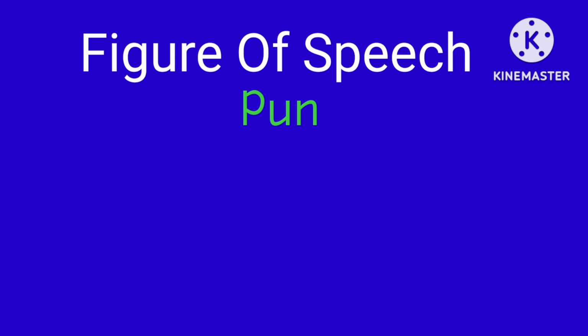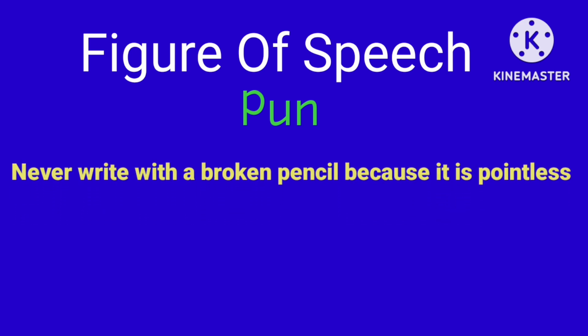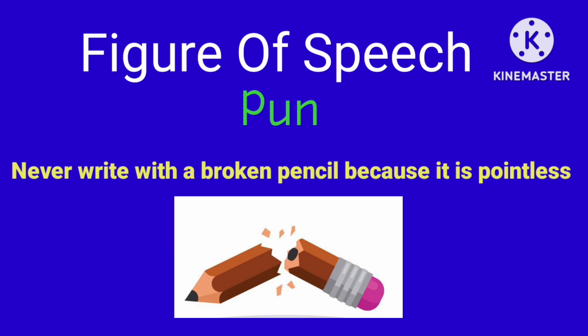Similarly, another example of pun is, never write with a broken pencil because it is pointless. Now look at the word pointless in this sentence. How is the word pointless used? Is the pencil pointless, or is it that writing with a broken pencil is pointless, right?